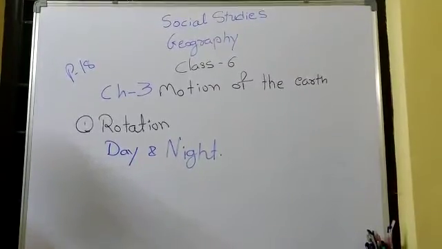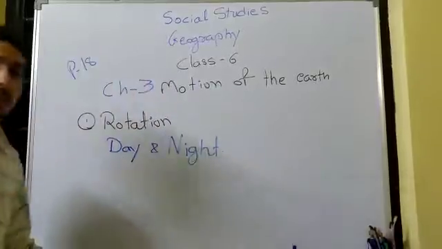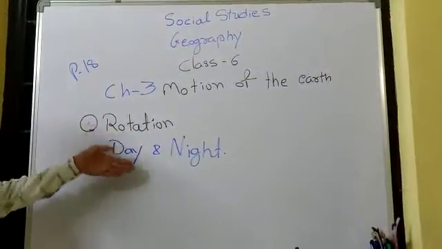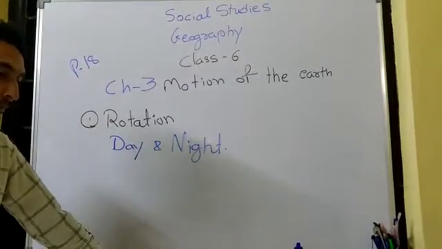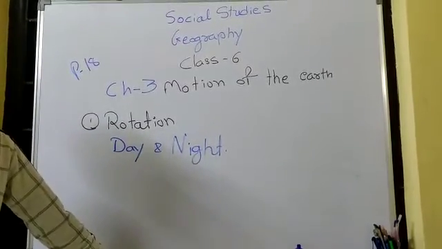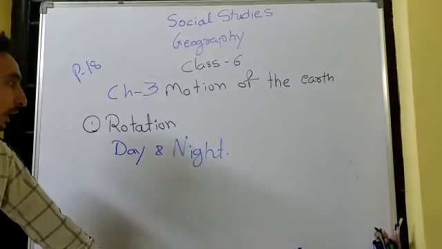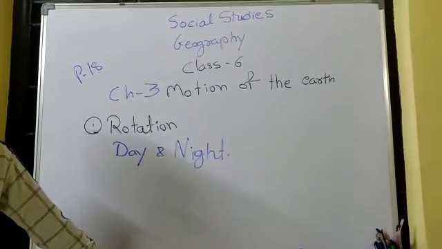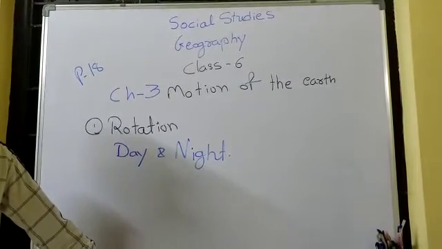We face darkness as well as sunlight just because of this rotational movement. And one rotation takes 24 hours. I repeat, one rotation takes 24 hours.